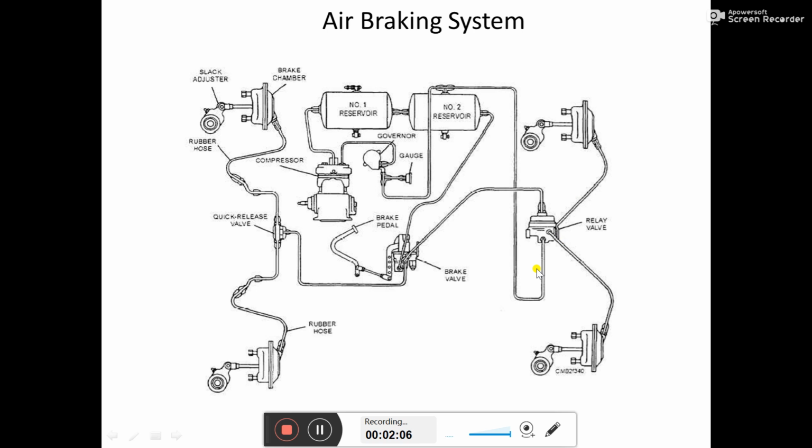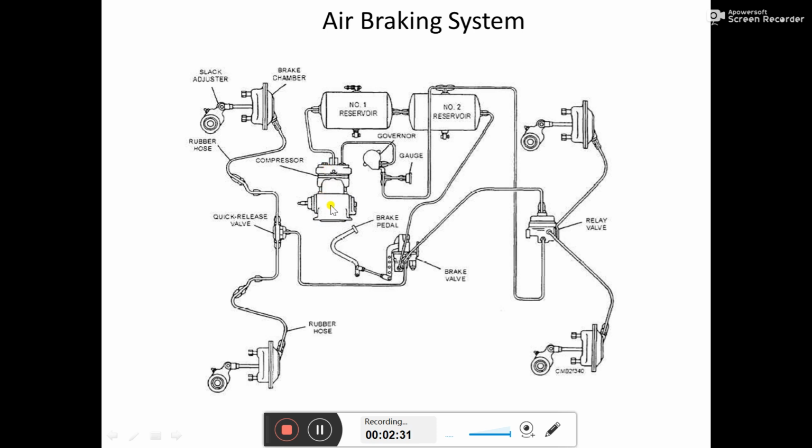The main important part of the air braking system is the compressor. This compressor may be driven by the main engine of the vehicle, the engine we use to propel the vehicle; from that engine we can also take power to make compressed air.